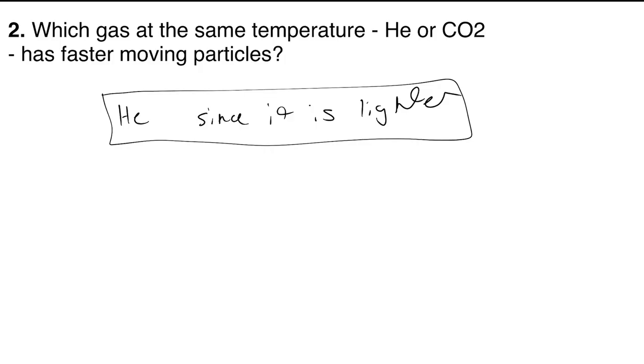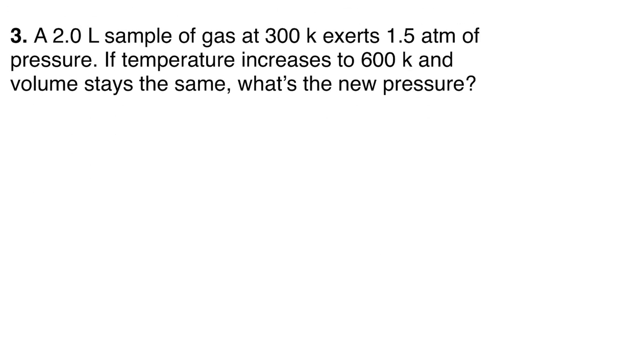And let's go over one last problem. A 2-liter sample of gas at 300 Kelvin exerts 1.5 atmospheres of pressure. If temperature increases to 600 Kelvin and the volume stays the same, what's the new pressure? So for this problem, we can use the equation P1/T1 is equal to P2/T2, which we've used in a previous video. And then we can isolate for P2.